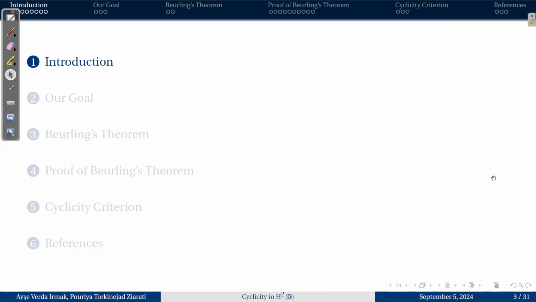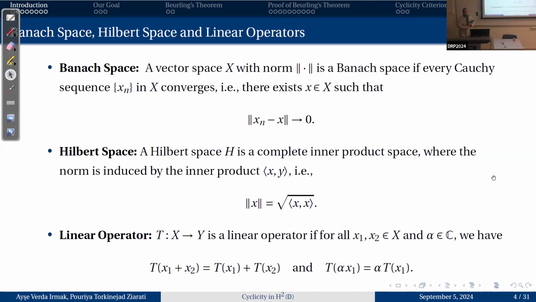Sorry. It's fine. Many of you are probably familiar with these concepts, but I didn't want anyone to get lost in the presentation, so I included them anyway. First is a Banach space. A Banach space is a complete normed vector space, meaning that it's a vector space equipped with a norm, where every Cauchy sequence converges within the space. And a Hilbert space is a Banach space with an inner product, which allows us to have a concept of angle and orthogonality and so on. And a linear operator is a mapping between vector spaces that preserves the operations of vector addition and scaling.